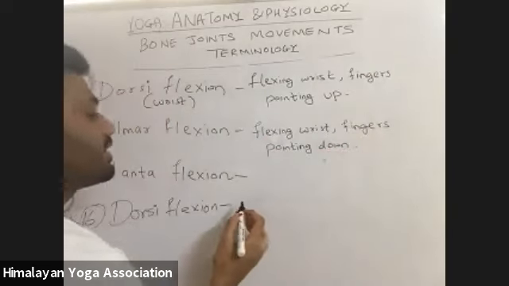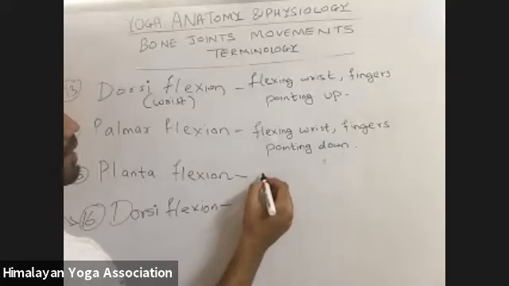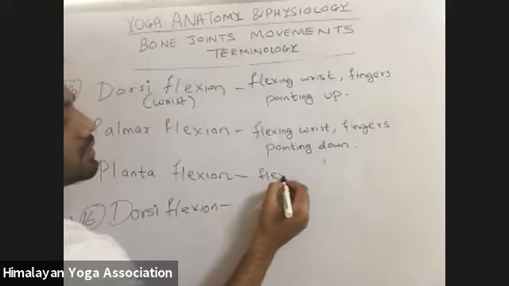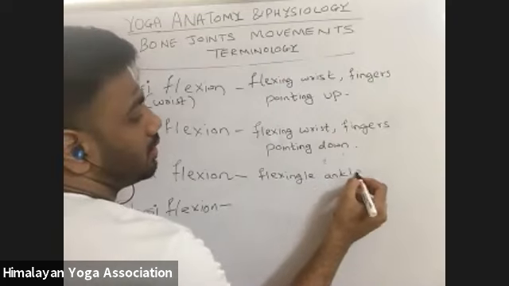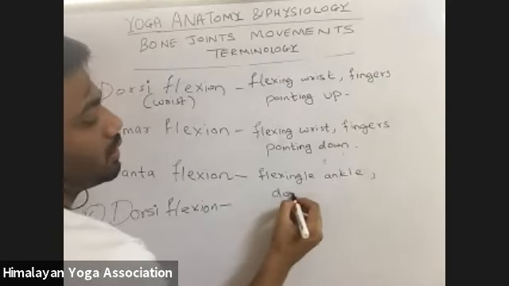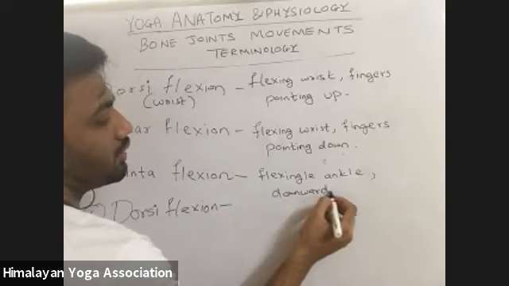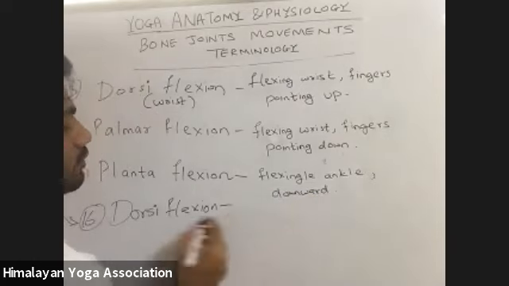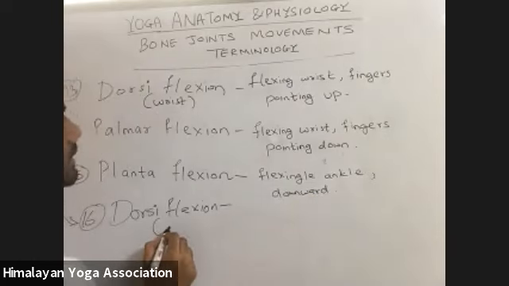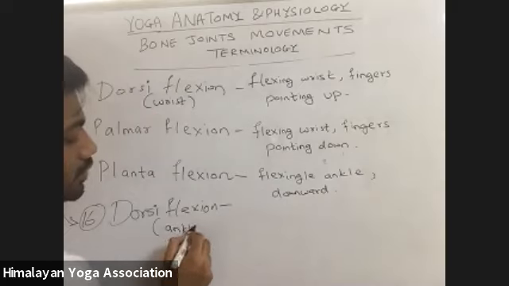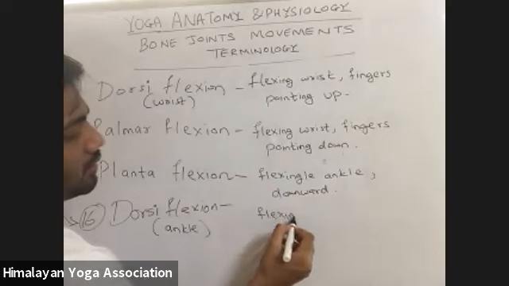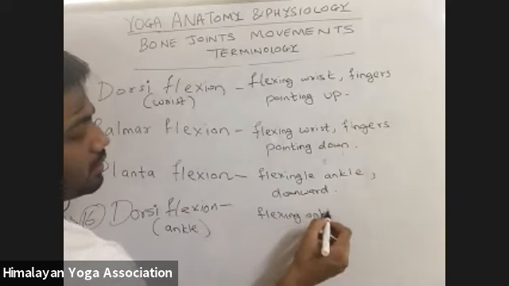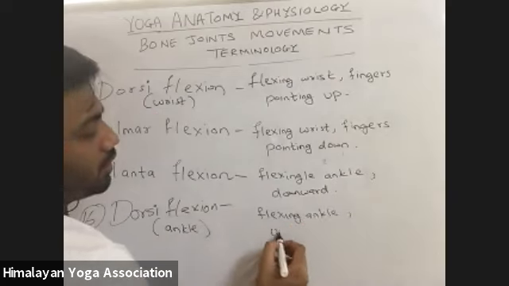Plantar flexion is what? Flexing the ankle downward, in short, I will write. And dorsiflexion of the ankle joint is flexing our ankle upward.